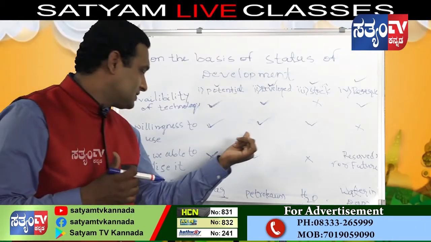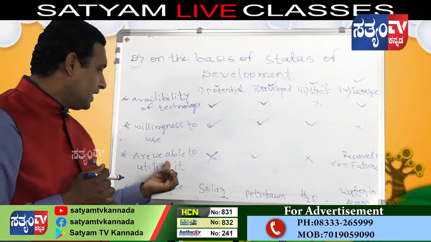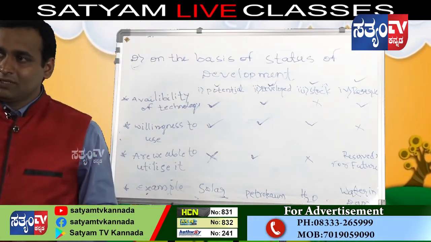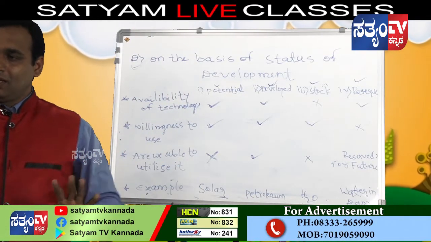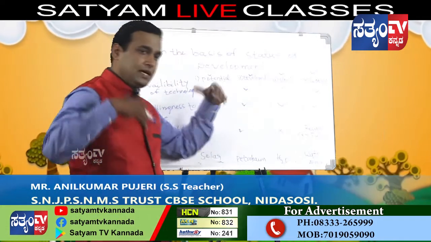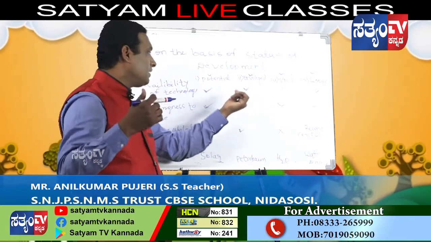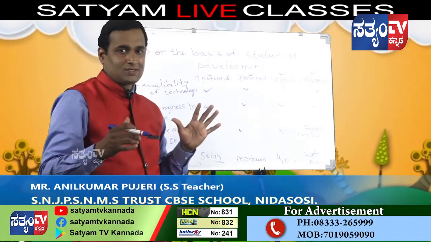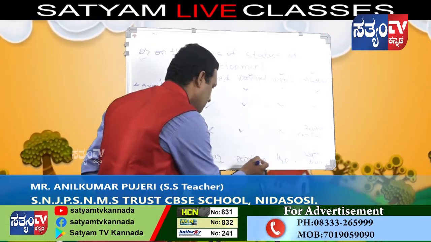Next, third one: are we able to utilize it? Okay, we are capable to utilize it. We are willing to use it, and we also have appropriate technology to utilize these resources. For example, petroleum.